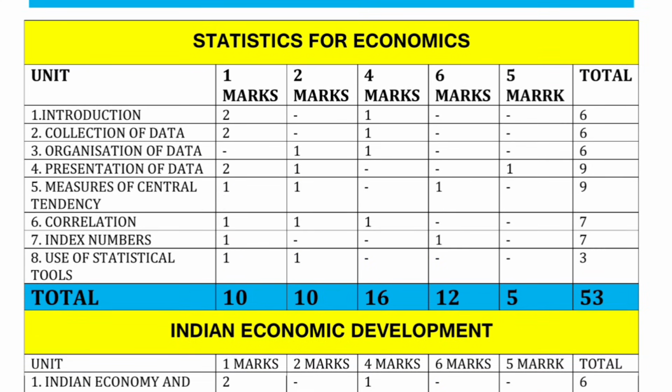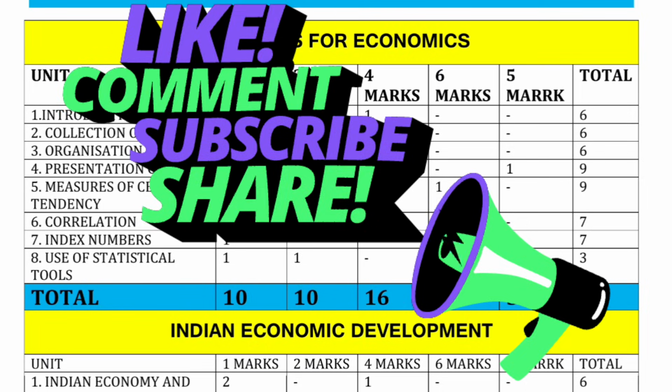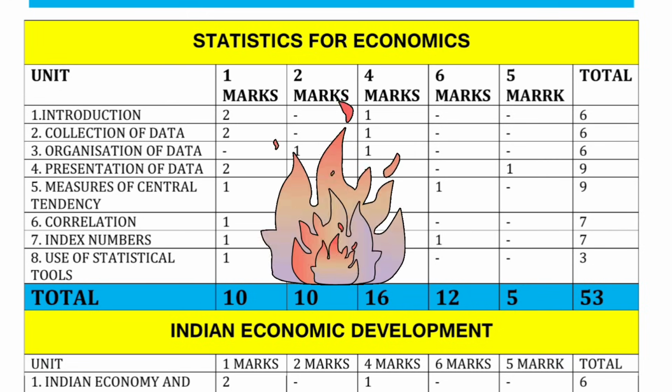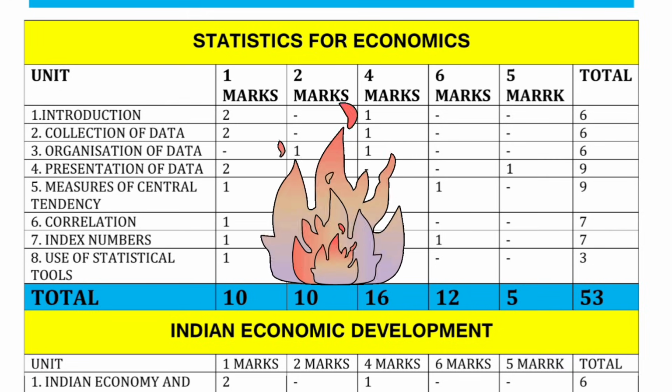Now, if we add all the 1 mark questions from all the 8 units, we will have 10 marks in Part A. The 2 marks questions will also total 10 marks in the examination, and the 4 marks questions will total 16 marks.